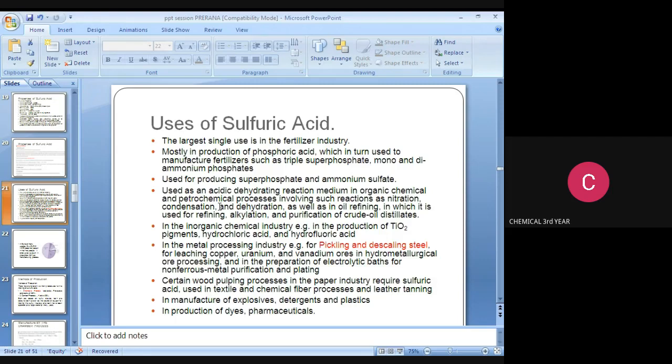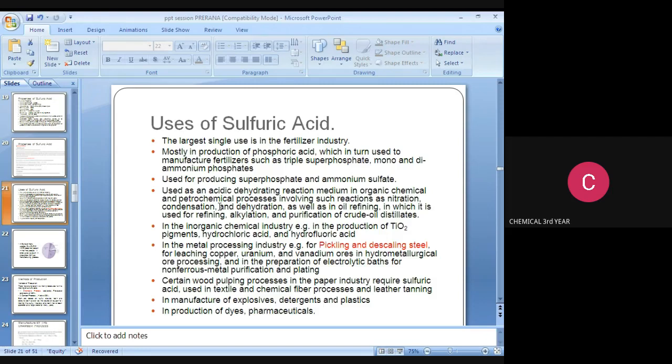Sulfuric acid is widely used in the fertilizer industry, mostly in the production of phosphoric acid, which is used to manufacture fertilizers such as triple superphosphate, mono and diammonium phosphates, and for producing superphosphate and ammonium sulfate. It is used as an acidic hydrating reaction medium in organic chemical and petrochemical processes involving reactions such as nitration, condensation and dehydration, as well as in oil refining, where it is used for refining, alkylation and purification of crude